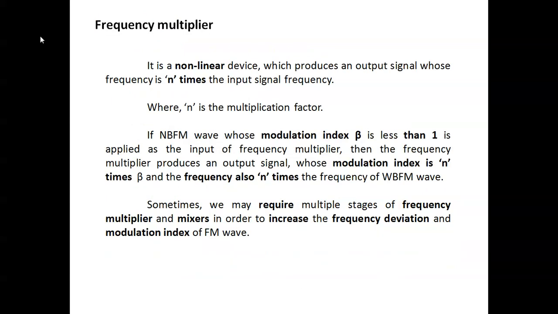So the frequency multiplier increases the frequency deviation and modulation index. The output will give a number of sidebands. That is why it converts the lower modulation index to a higher modulation index. So the output obviously becomes wideband FM. Okay, thank you.